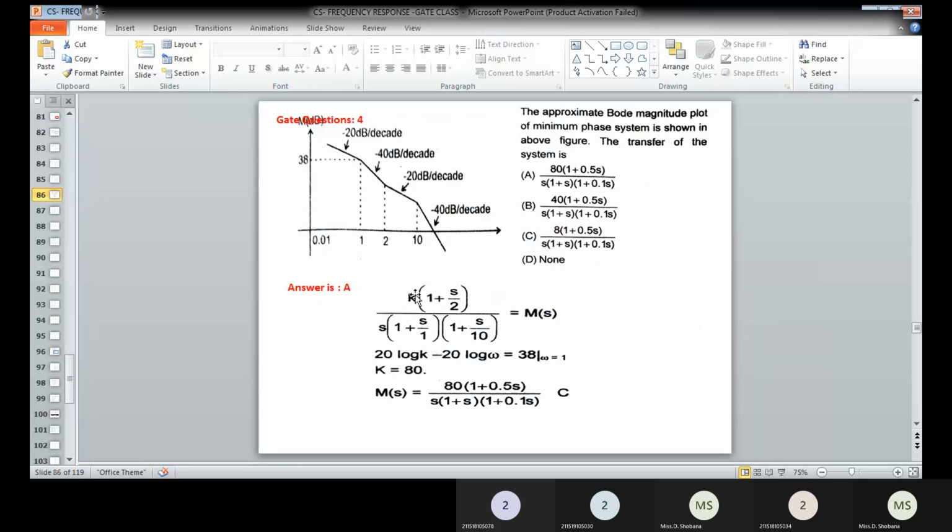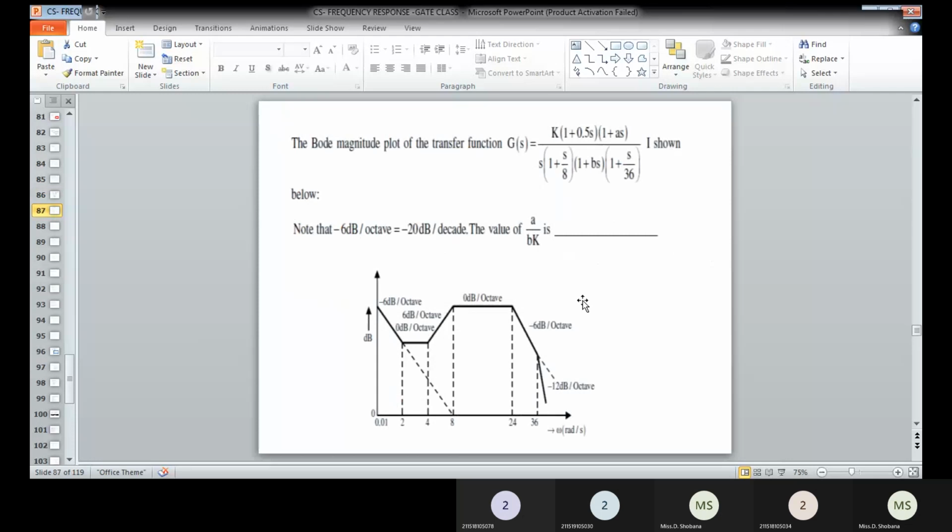You have to determine the gain K value. In order to determine that, you can have 20 log of K minus 20 log of omega equal to 38. Here at omega is equal to 1 you are getting a magnitude of 38, so instead of omega you have to substitute 1. If you substitute that, gain K is obtained as 80. So 80 into 1 plus 0.5 S divided by S into 1 plus S, 1 plus 0.1 S. That option is available in A. That will be the correct answer.